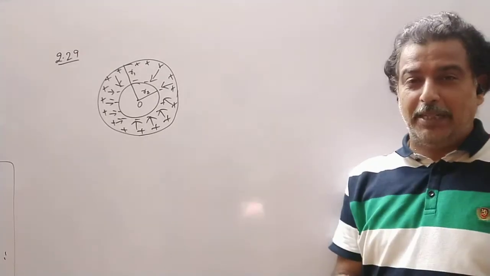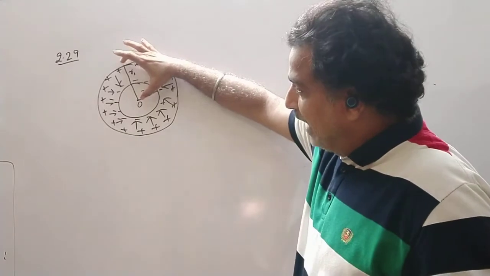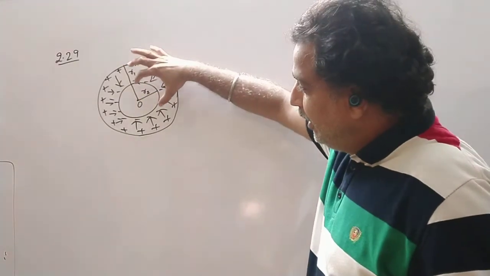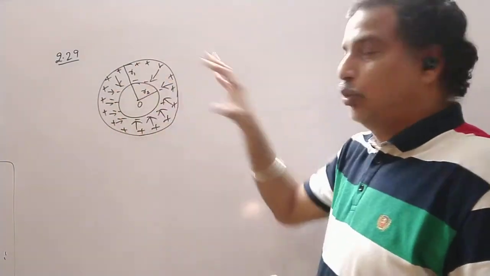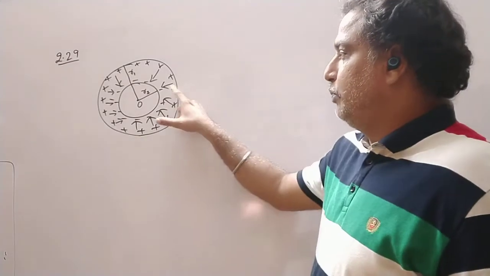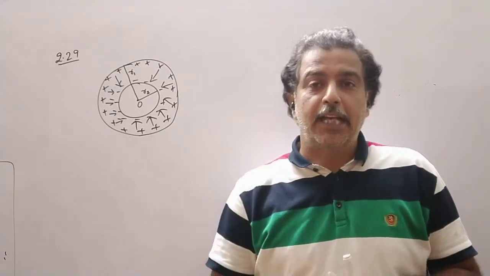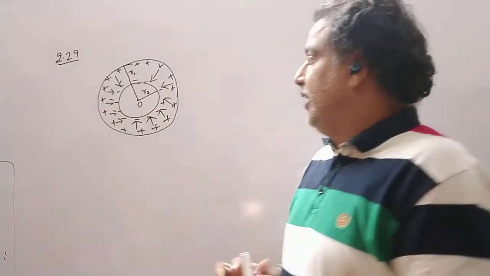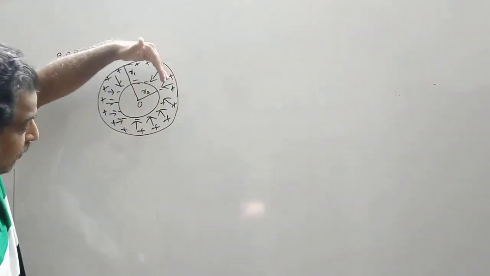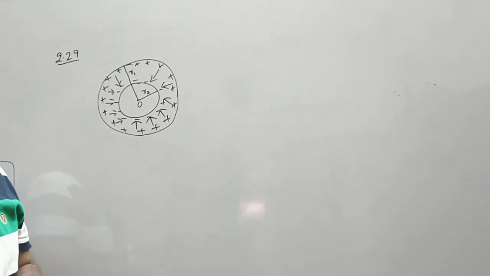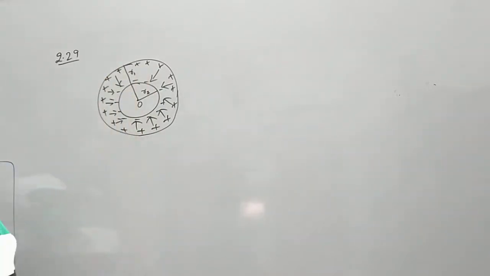Now this is not a parallel plate capacitor. Here we have two spheres. The outer sphere has a radius R1 and the inner sphere has a radius R2. This is a hollow sphere because you have to keep it concentric. Now the space between these two spheres is filled with some dielectric. Here we are taking the dielectric as air. So if the inner sphere is negatively charged, the inner surface of the outer sphere becomes positively charged. So the electric field is from positive to negative. This is the electric field intensity.